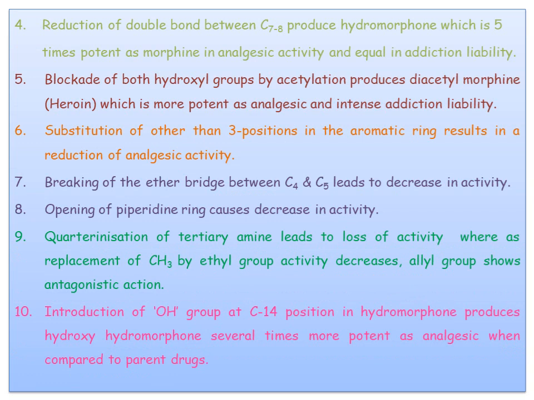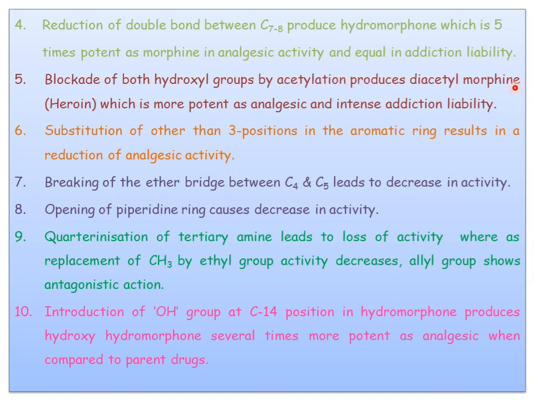So this one. Next one is reduction of the double bond between C7 and C8, which produces hydromorphine, which is five times as potent as morphine in analgesic activity and equal in addiction liability. So blockade of both hydroxyl groups by acetylation produces diacetyl morphine.